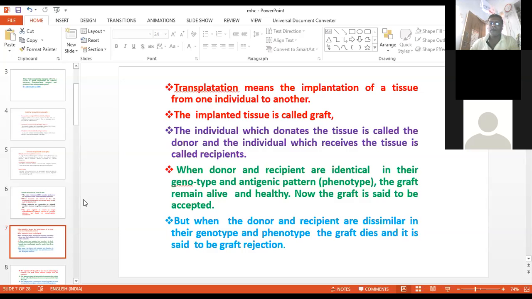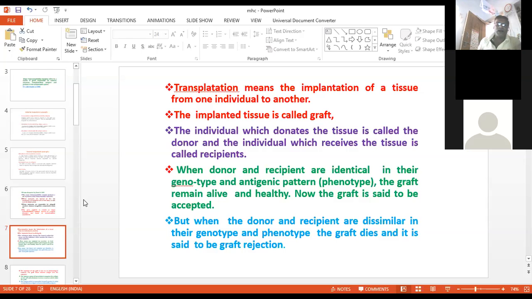When the donor and recipient are identical in their genotype as well as their antigenic pattern, that is phenotype, definitely the graft remains alive and healthy. Now the graft is said to be accepted.